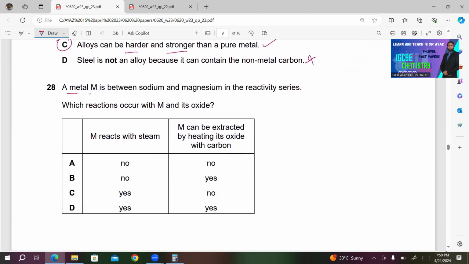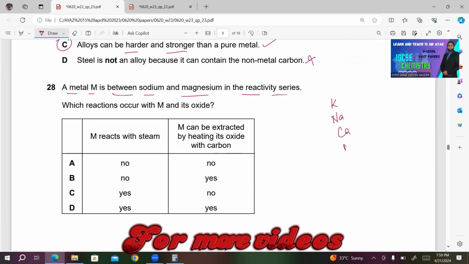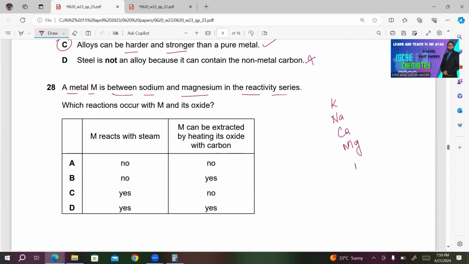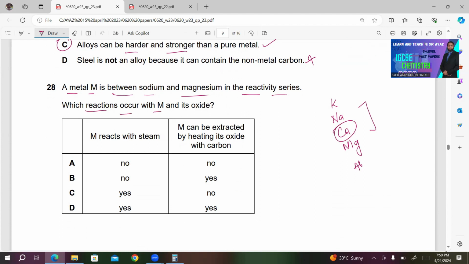28. A metal M is between sodium and magnesium in the reactivity series. So where is the reactivity series? K, Na, Ca, Mg, Al, so on. So there is a metal M which is between magnesium and sodium. Between magnesium and sodium, it must be calcium. Which reactions occur with M and its oxide?